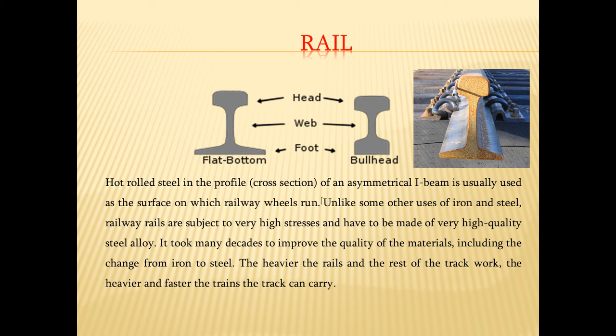So it is an unsymmetrical I-beam, usually used as the surface. This is an I-beam section of rolled steel material, and they are used as the surface on which railway wheels run.